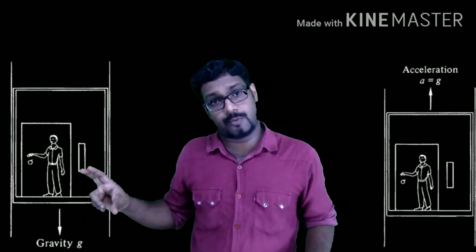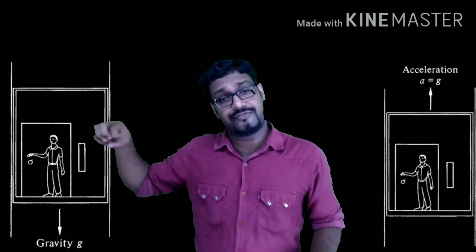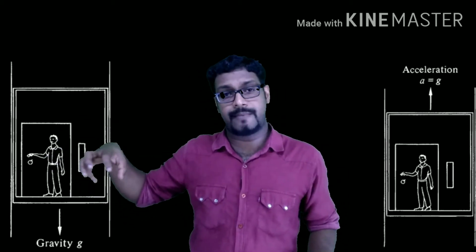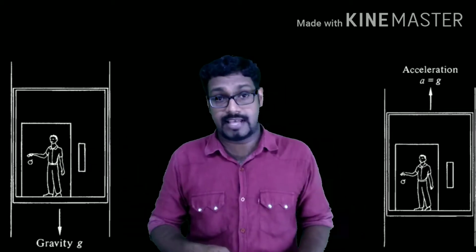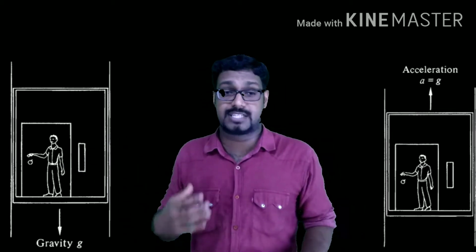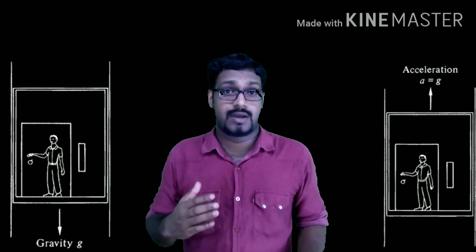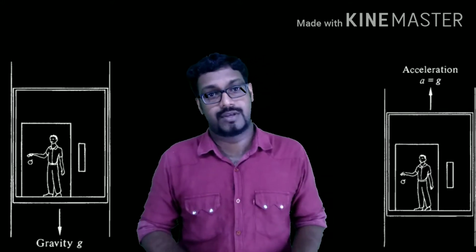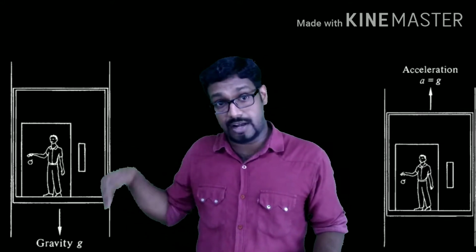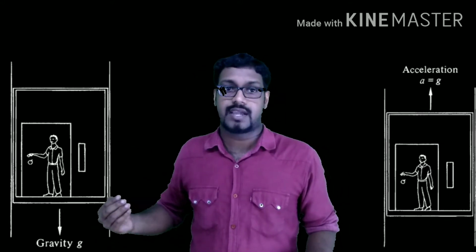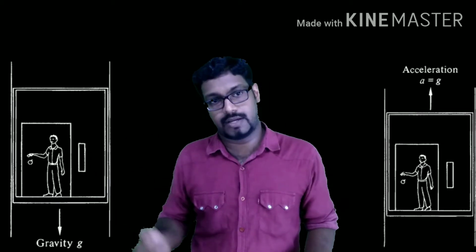Both are equal and opposite, so they cancel out. So if he drops an apple, what will happen? The apple will look stationary, as if the person and the apple are in space where there is no acceleration due to gravity. So the person can't distinguish whether he is inside a lift which is freely falling down or he is in space where there is no gravity.